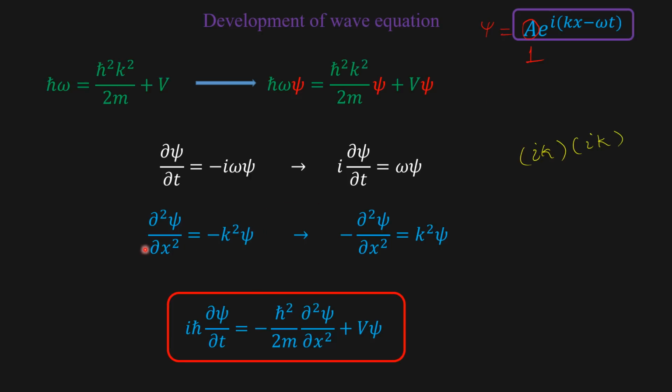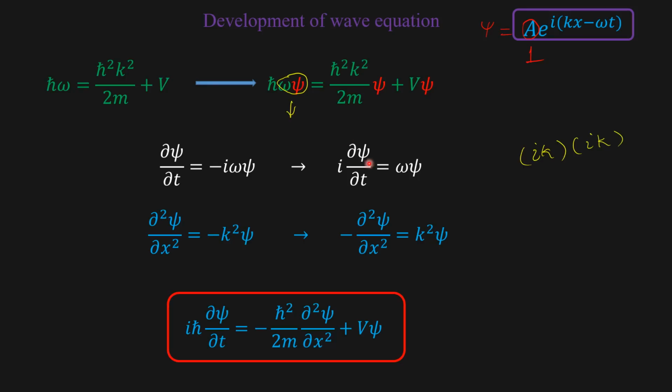If you multiply by minus 1, you get minus ∂²psi/∂x² is k squared psi. Now you replace this ω psi by i ∂psi/∂t, and here you have ħ, because I am replacing ω psi by i ∂psi/∂t.